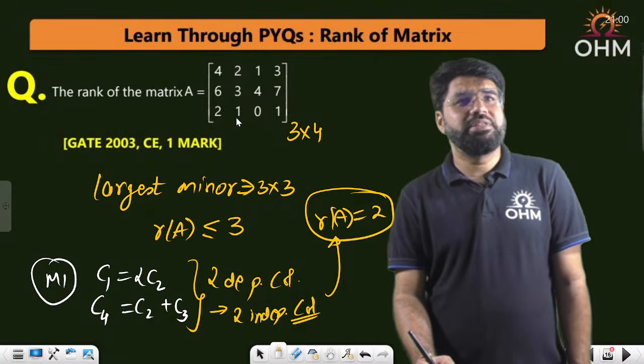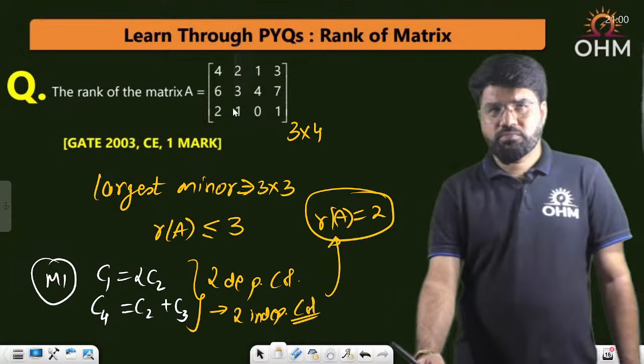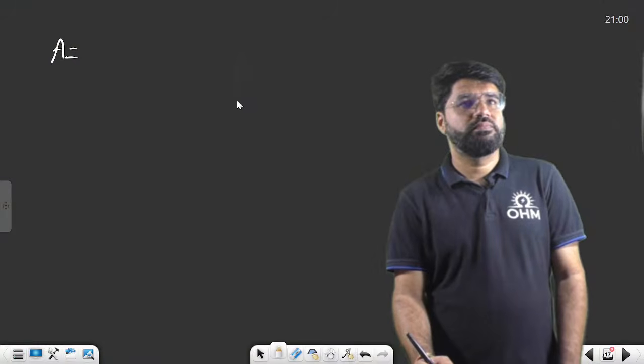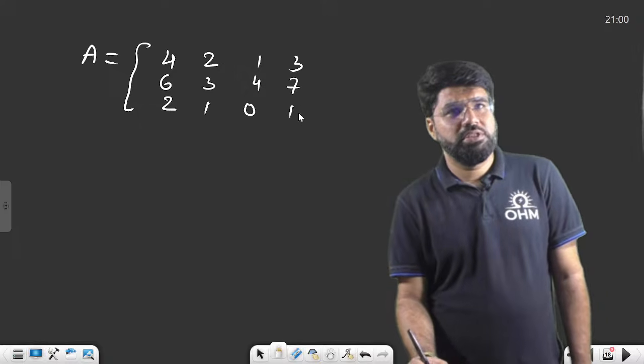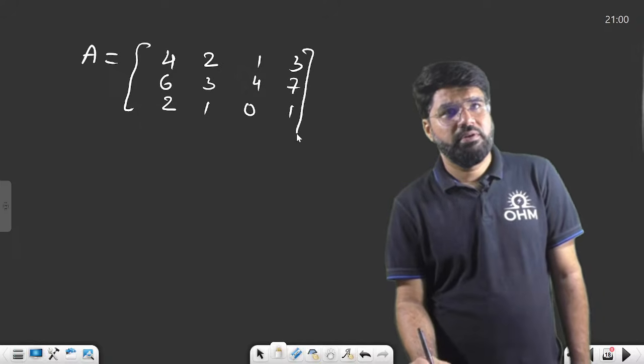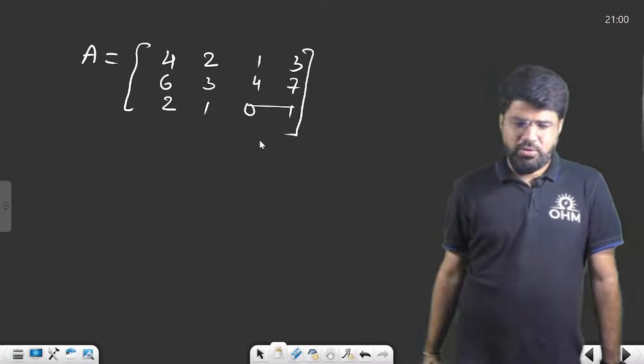Okay, 2, 1, 0, 1. Correct. This is what has been given to me.